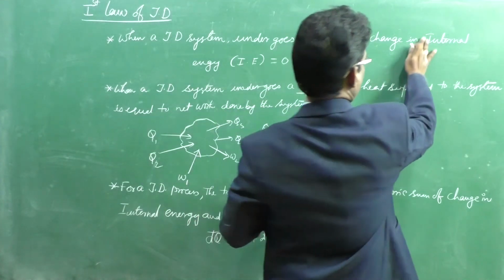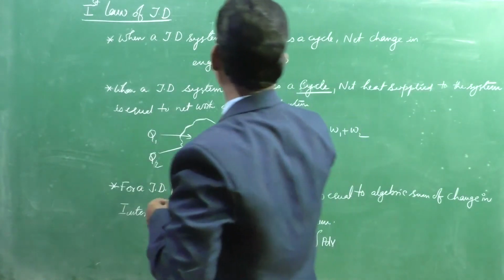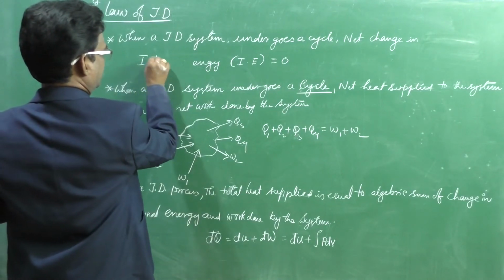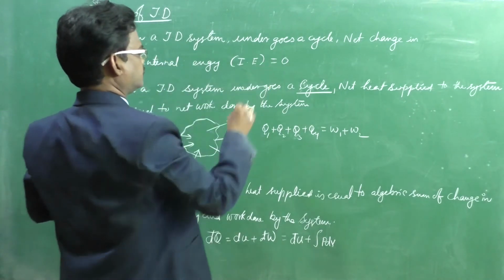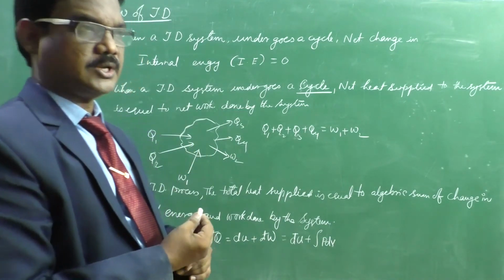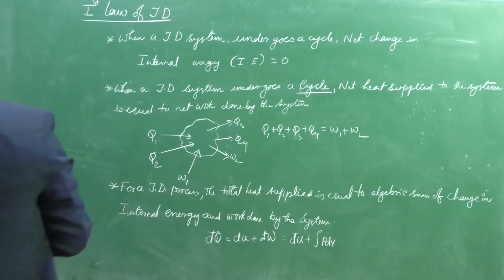I can write this here: net change in internal energy equal to 0. These points you need to remember. Okay, let us go for the next concept.